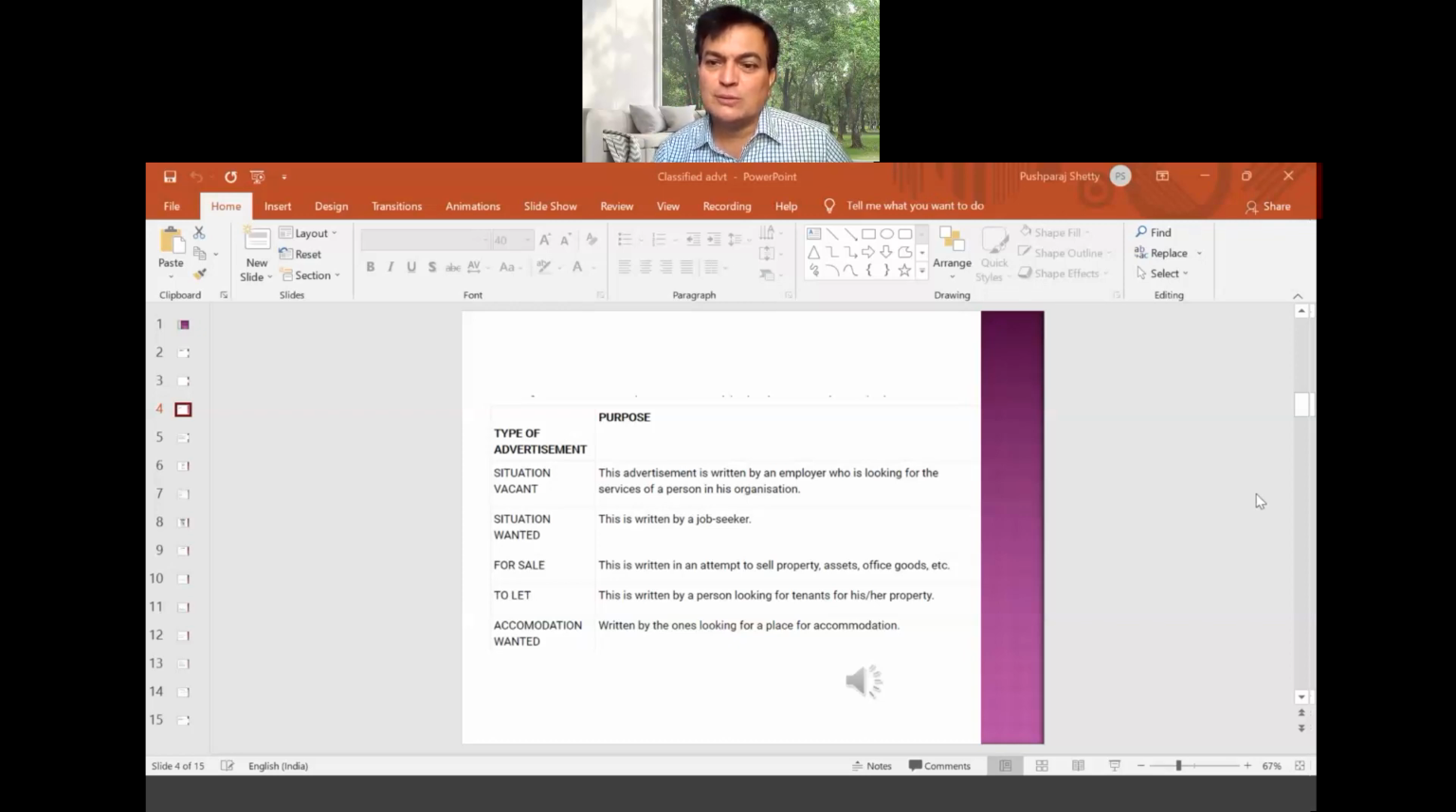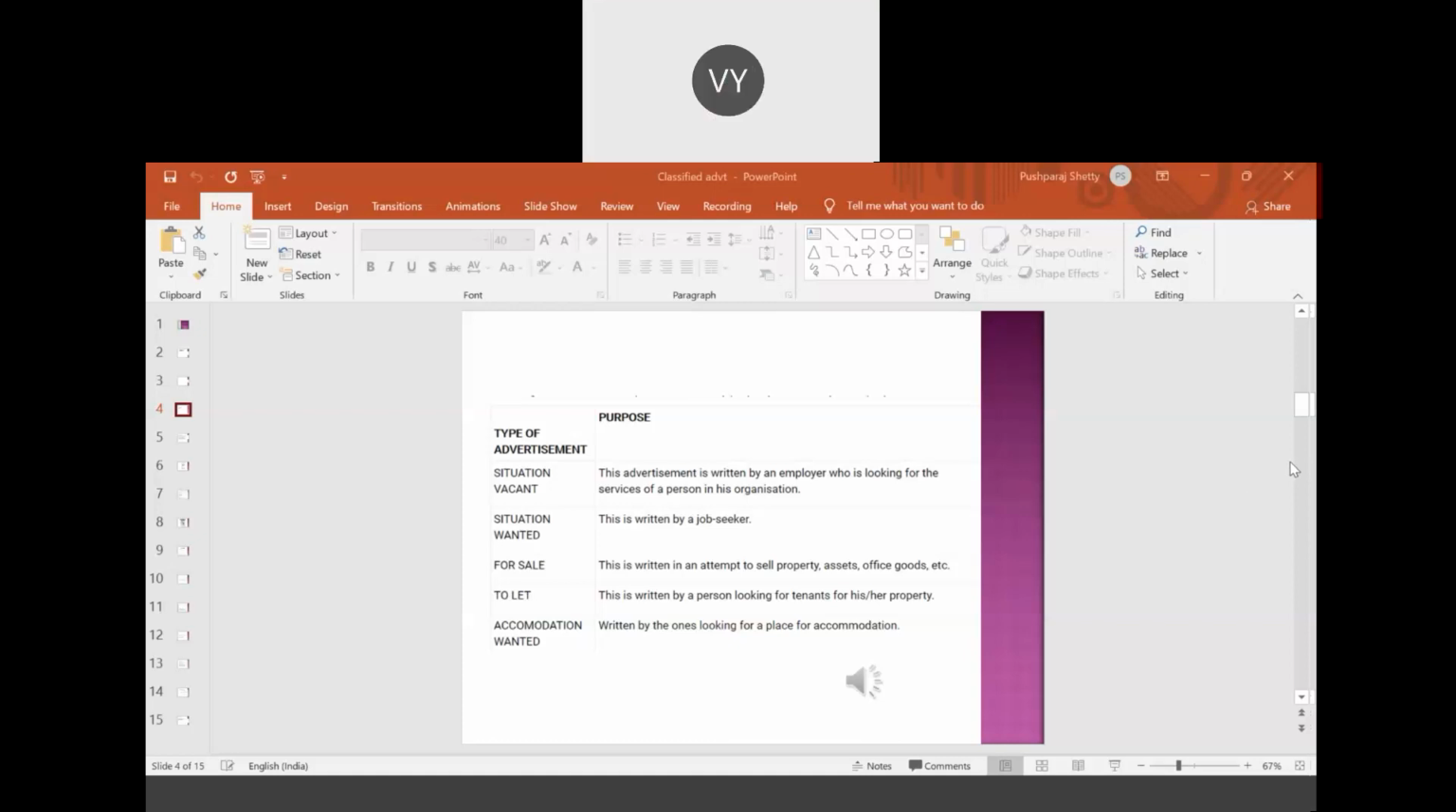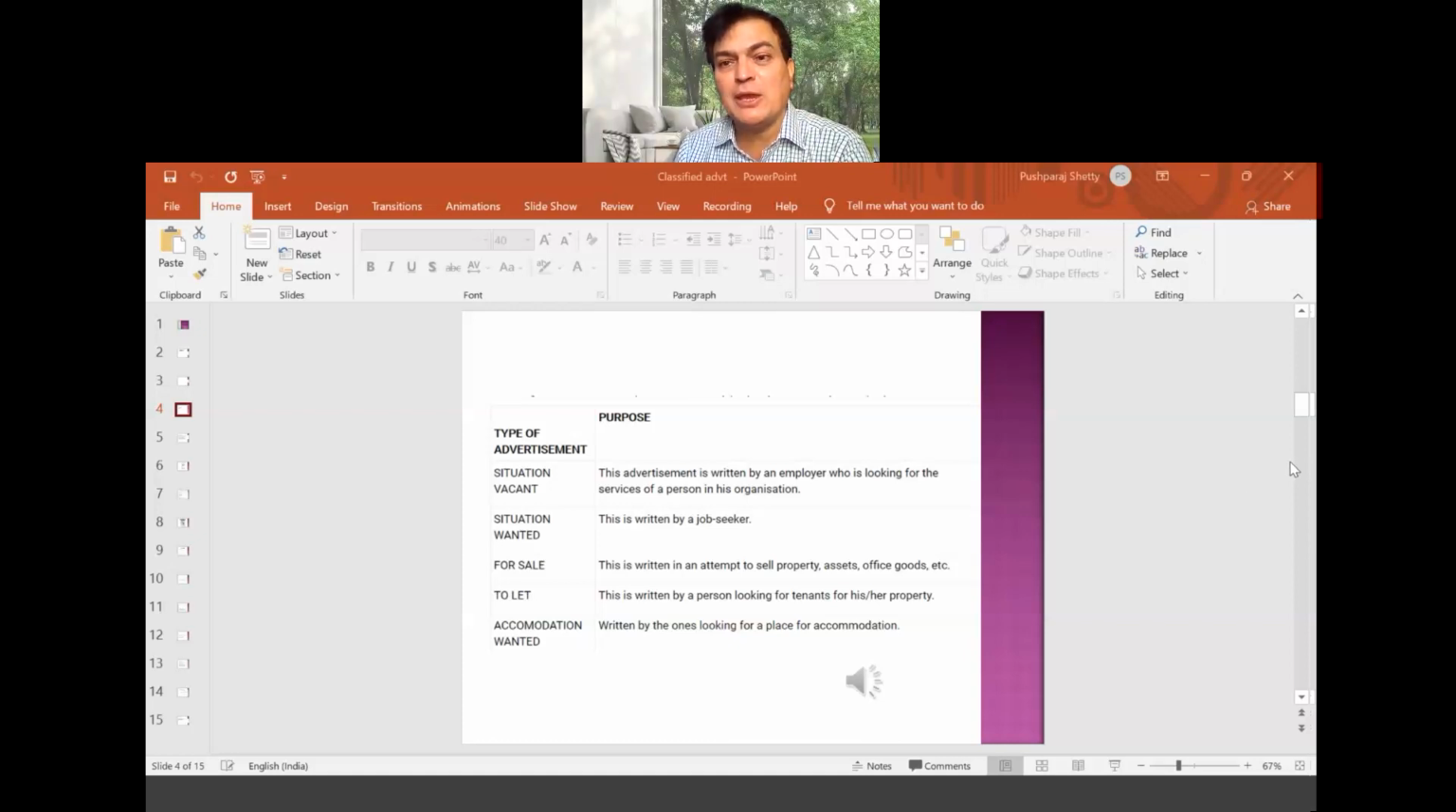Sir, what is the meaning of tenants? Tenant means you have got a flat or a house, and somebody is living there and paying you rent. He'll be paying rent to you. So that person is the tenant. I hope you understood now. Somebody who is paying rent to you. The owner is different and the tenant is different. So many people may be living there, paying the rent.